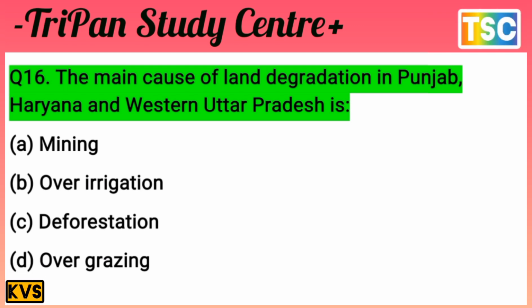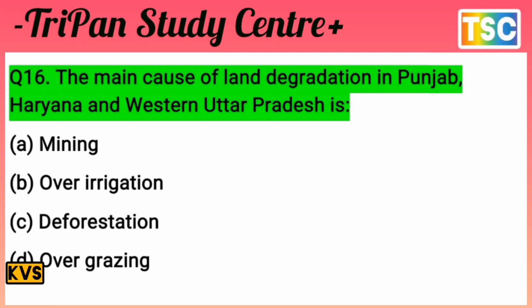You must have thought of your answer. Let's see what the answer is. The question is the main cause of land degradation in Punjab, Haryana and West Uttar Pradesh. Mining is not relevant here, deforestation is not applicable in this area, and overgrazing is not applicable either.